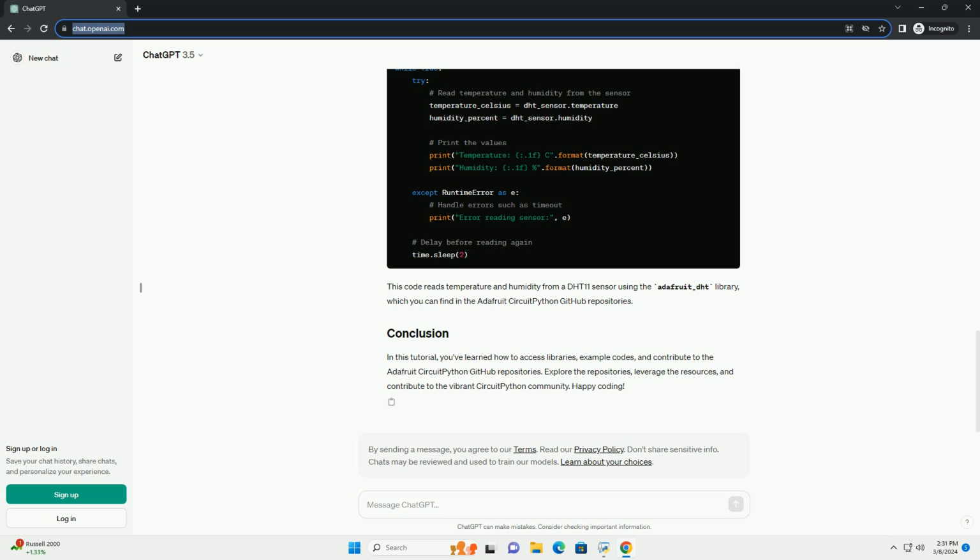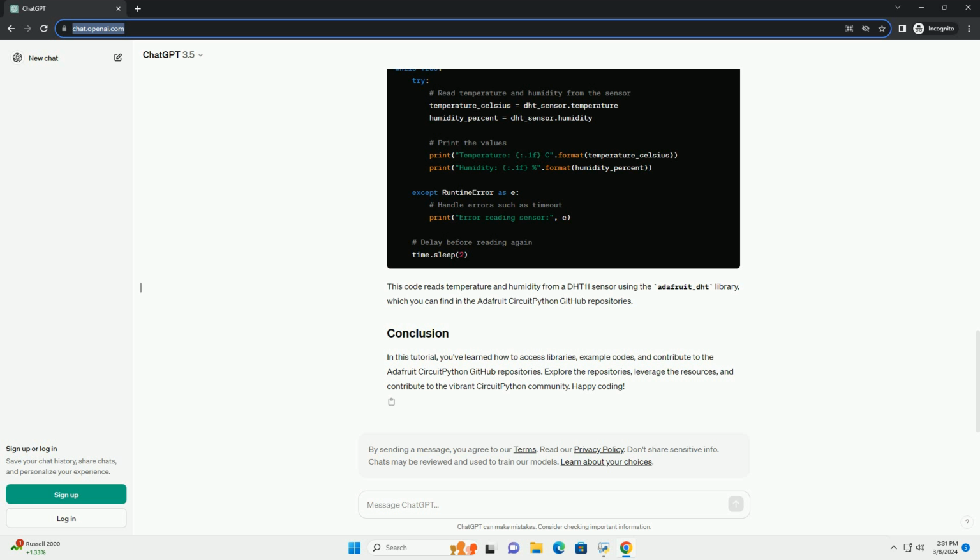Fork repository. On the repository's page, click the fork button to create your copy of the repository. Clone forked repository. Clone your forked repository to your local machine using Git. Make changes. Make changes or additions to the code, documentation, or examples as needed. Commit changes. Commit your changes to your local repository using Git. Push changes. Push your commits to your forked repository on GitHub.